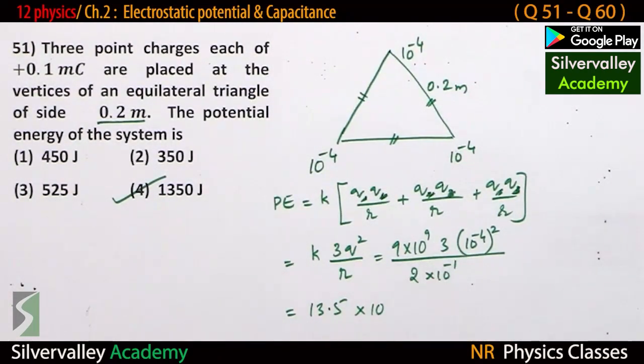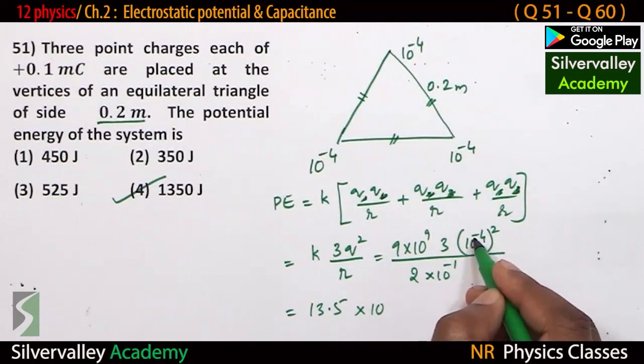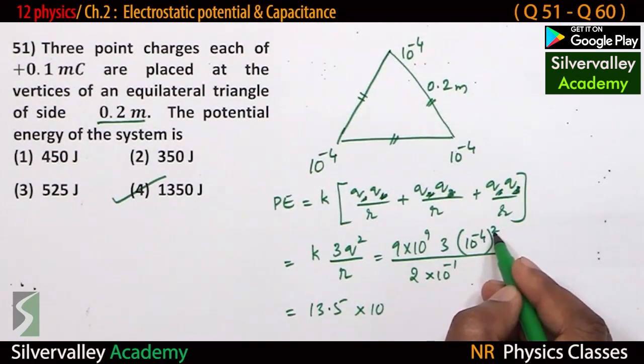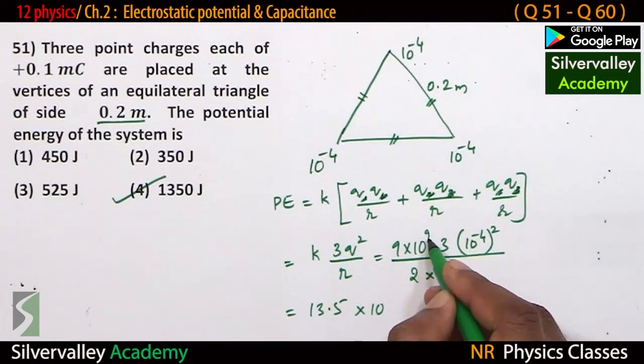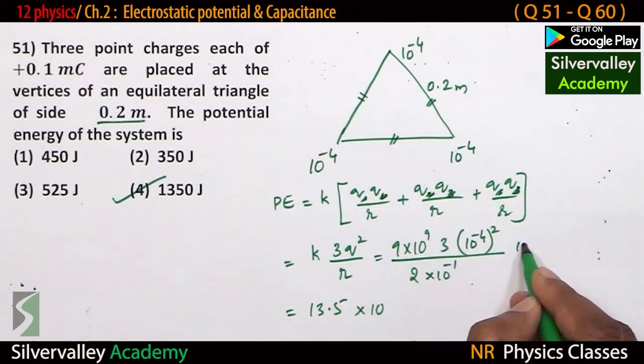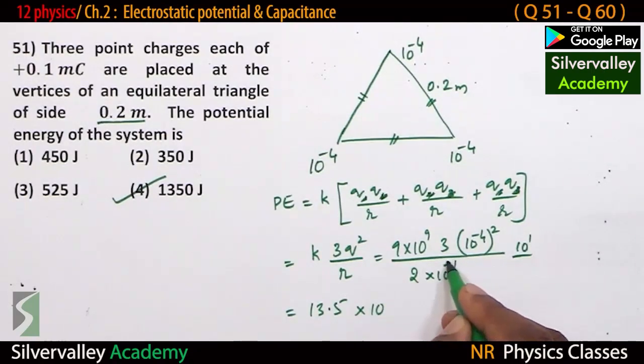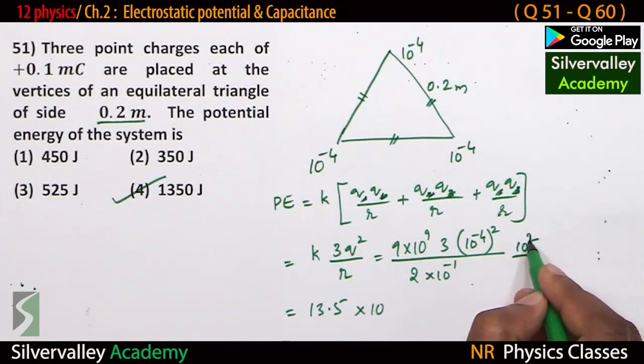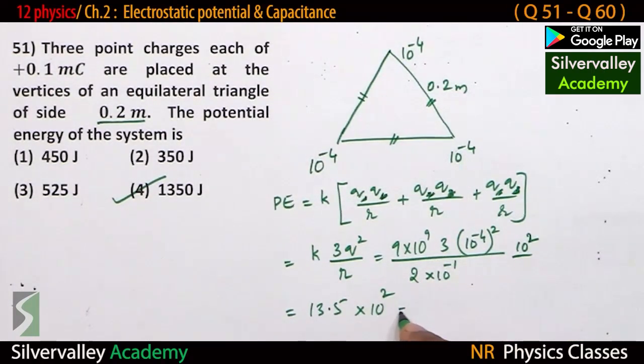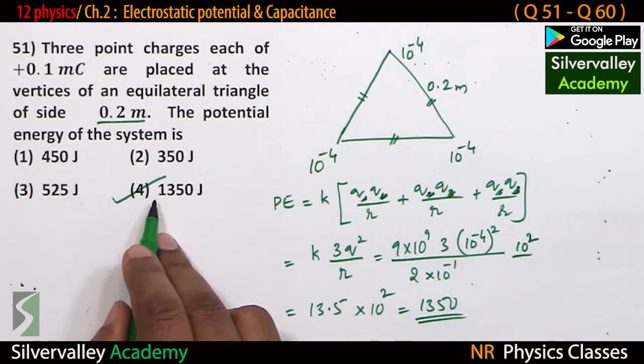Let us check the 10 powers. 9 times 3 is 27, 27 by 2 is 13.5. 10 power minus 8, and 10 power 9, so there is 10 power 1 in the numerator. Denominator 10 power minus 1 goes to the numerator, giving 10 power 2. So it is 1350.